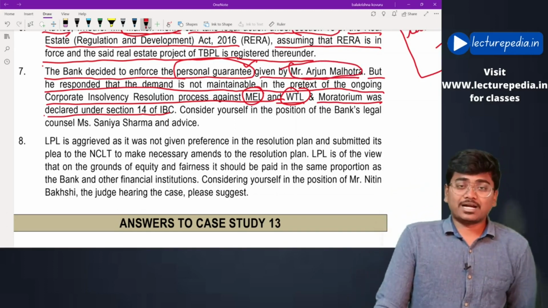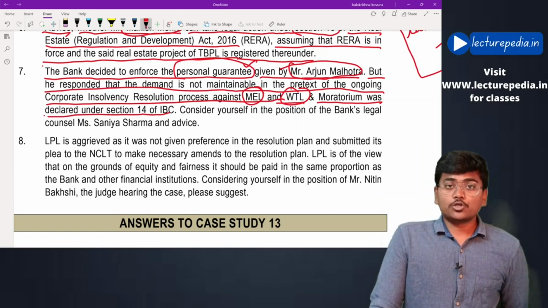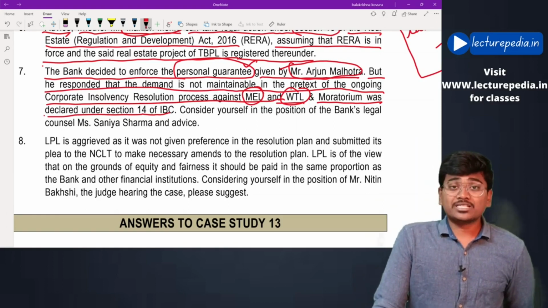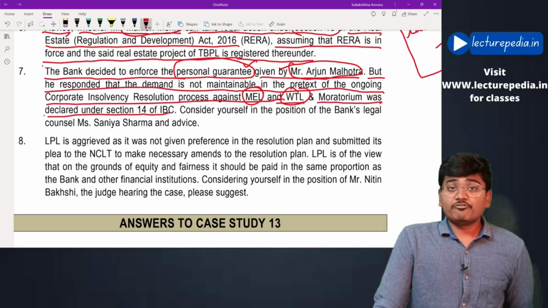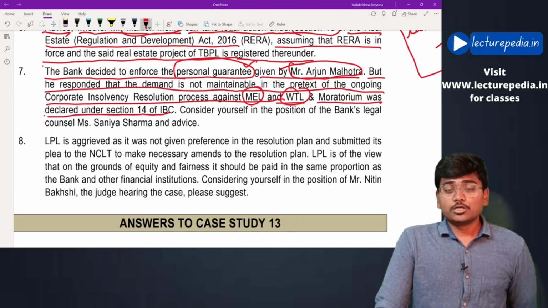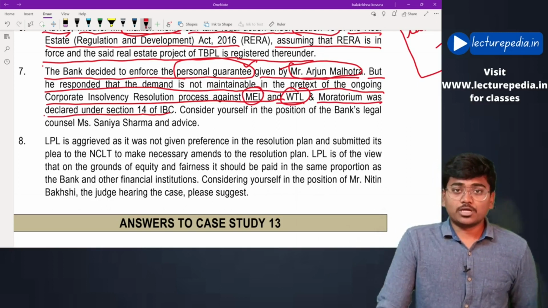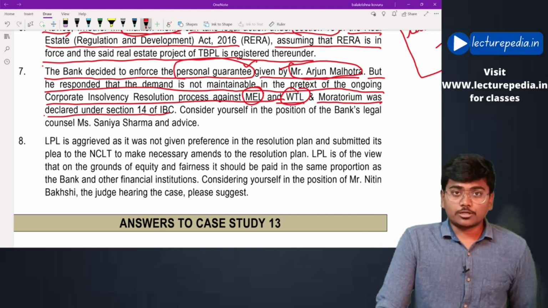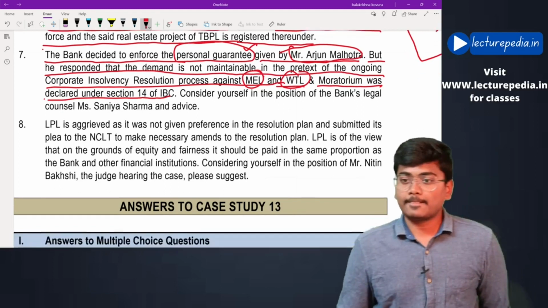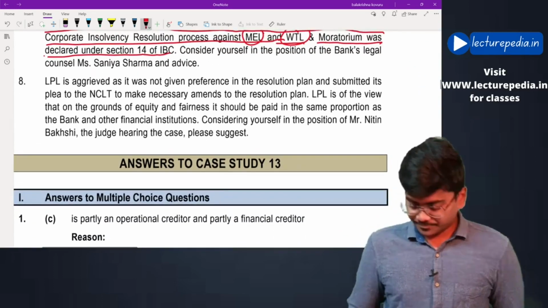This Mr. Arjun Malhotra can't say that there has been a moratorium going on his property. The moratorium will be only on the assets of the corporate debtor on whom the insolvency process is being initiated, but not on the personal guarantors of the corporate debtor. Hope that is clear.